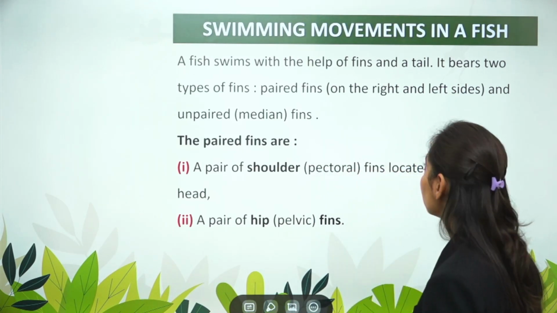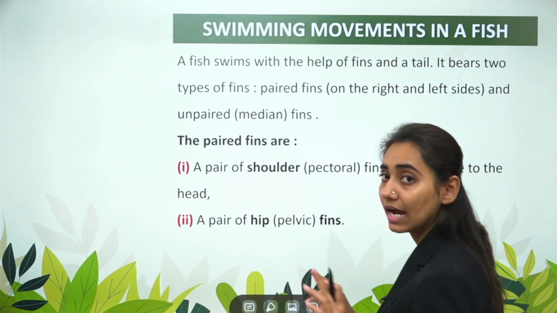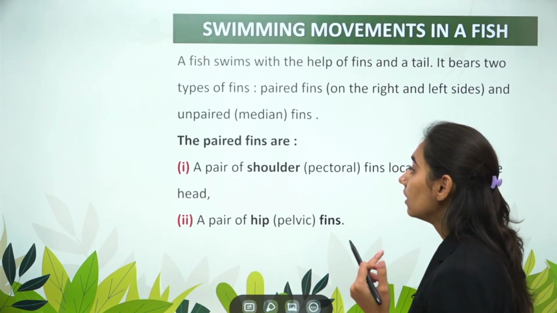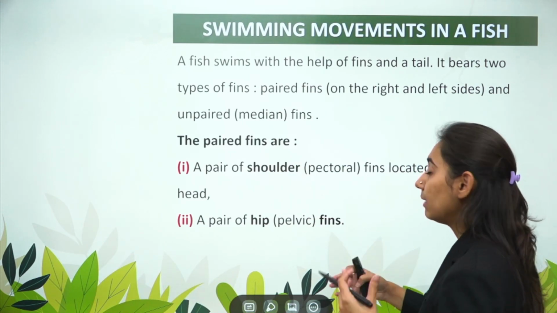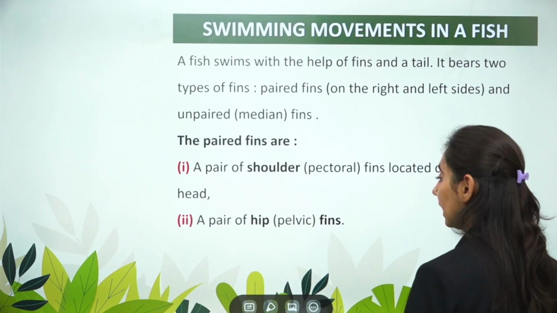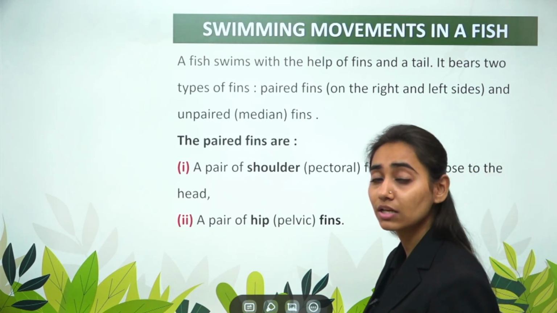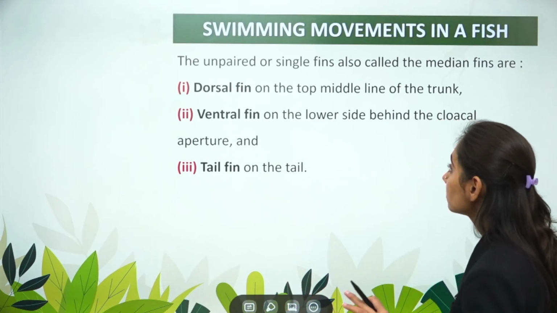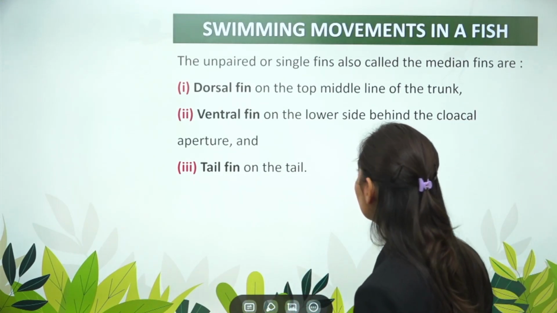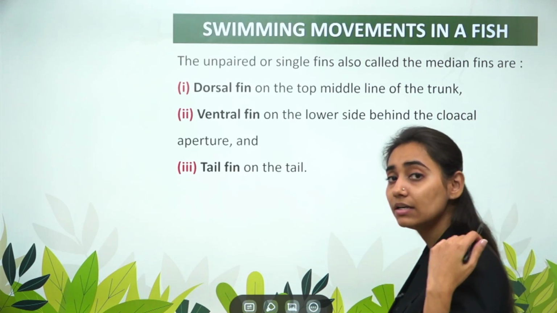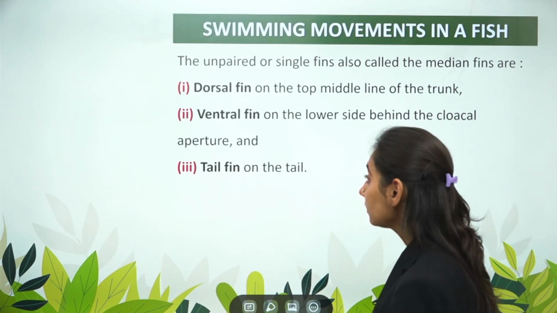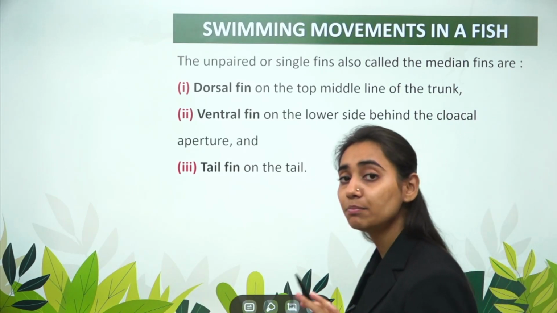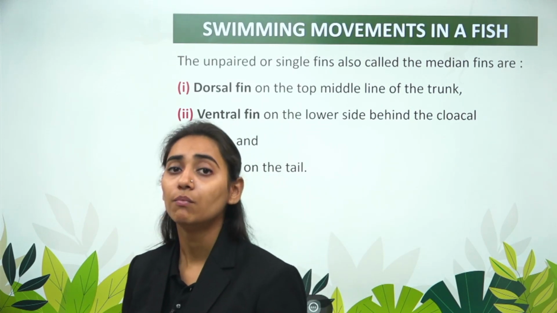It bears two types of fins: paired fins on the right and the left side, and unpaired, that is the median fin, which is present on the back side. The paired fins are shoulder fins, pectoral, that is present on the anterior or the head side, and the pair of hip fins or the pelvic fins which are present near the tail region. The unpaired fins or single fins, also called the median fins, are dorsal fins on the top middle trunk, which is very much visible in the sharks, the ventral fin on the lower side, and the tail fin on the tail. So these are the paired and unpaired fins which we have to remember, which help in the motion of the fish.